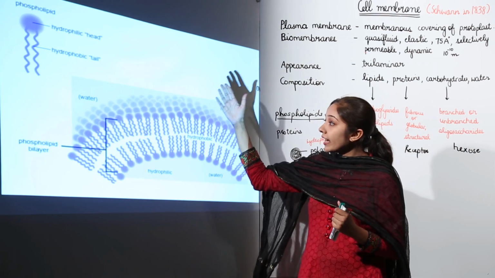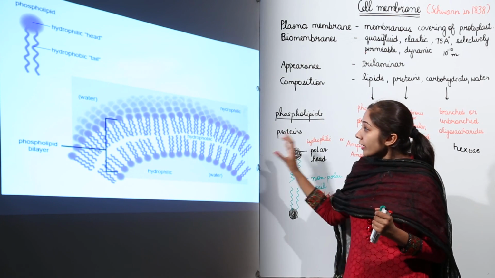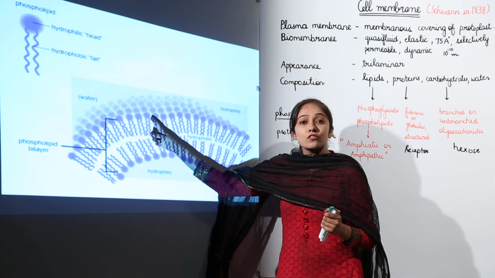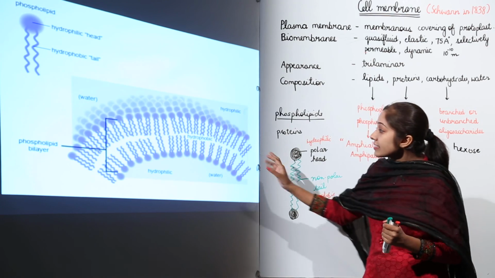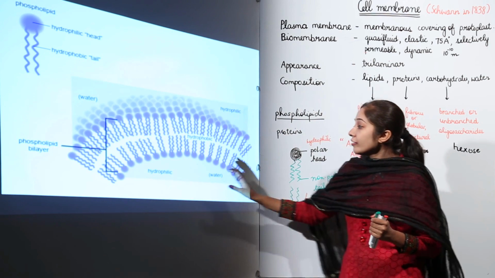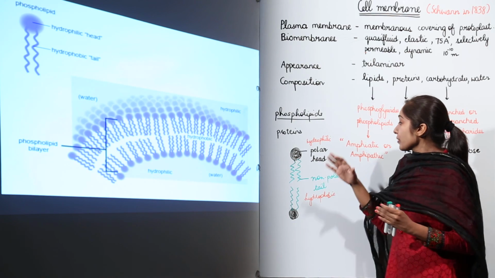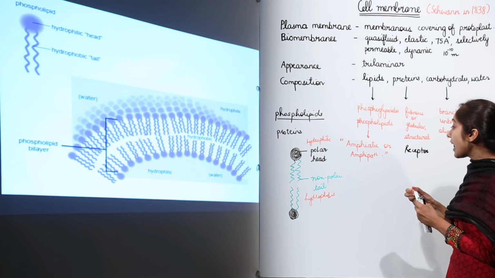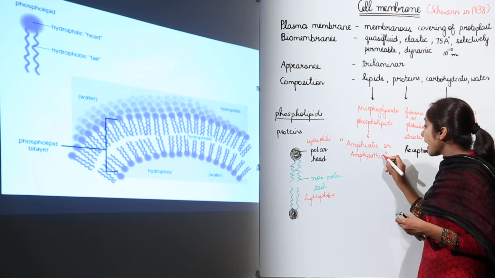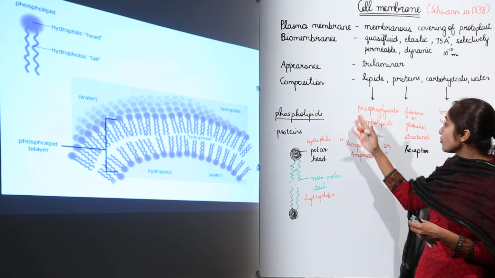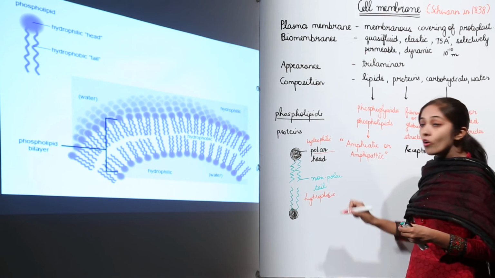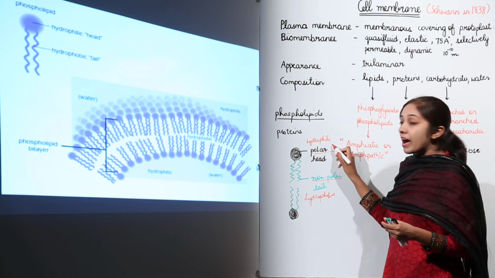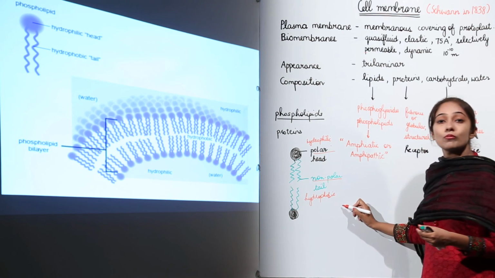Next, in the diagram that I have drawn, you can see the phospholipid molecule, with a hydrophilic head and hydrophobic tail. Now when you look here, you can make out that this is a bilayer. The plasma membrane is a phospholipid bilayer, and this is the hydrophobic region, and here we have the hydrophilic region. So I hope now it is clear to you what is amphipathic. This means that these phospholipids have a polar part and a non-polar part, a hydrophilic part and a hydrophobic part.